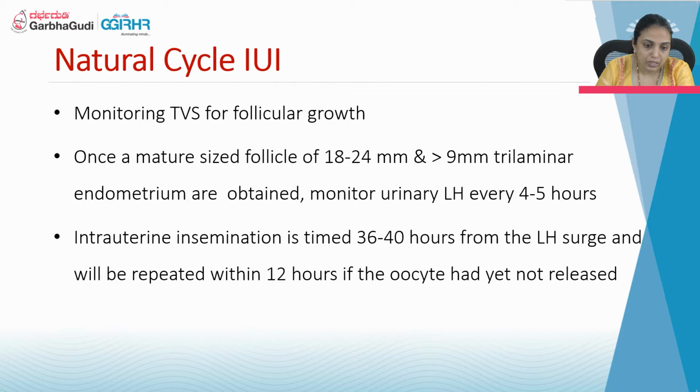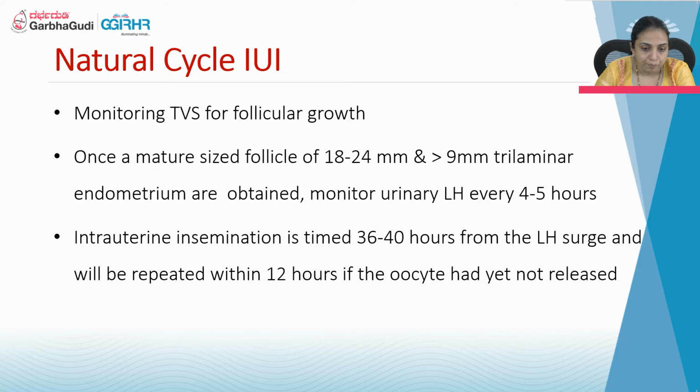Coming to natural cycle IUI, here we monitor the follicular growth by transvaginal scan. We will not give any medications or injections, only plain folic acid. Once a mature size follicle is obtained, like 18 to 24 mm, and the endometrium pattern is very good, around 9 mm with a triple line, monitor the urinary LH every 4 to 5 hours. It is very difficult to monitor the urinary LH surge. Depending upon the surge, we can plan the IUI between 36 to 40 hours from the LH surge, and it will be repeated within 12 hours if the oocyte is not yet released.